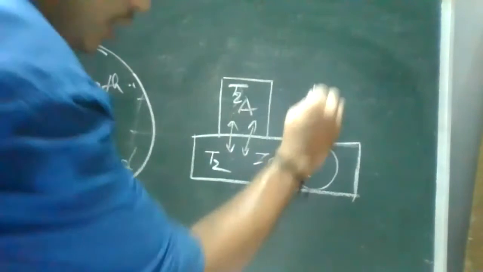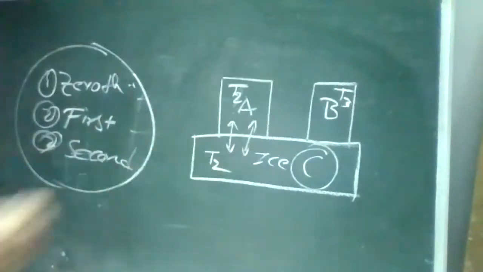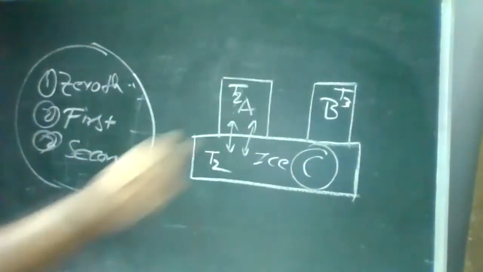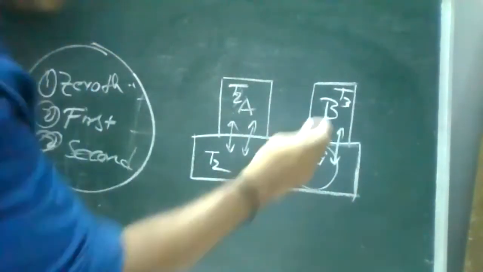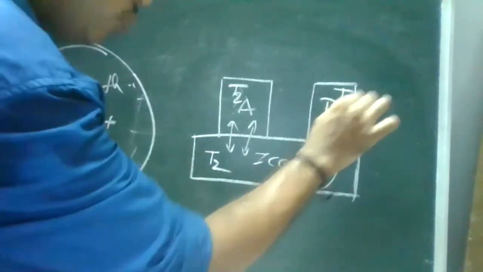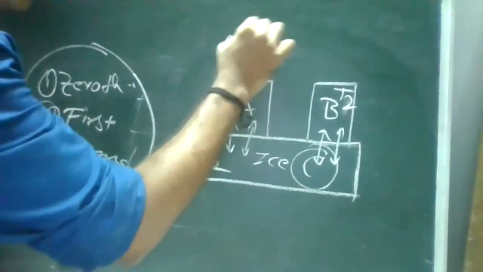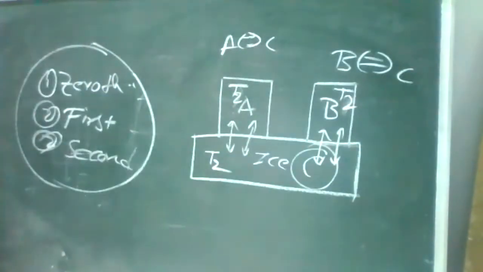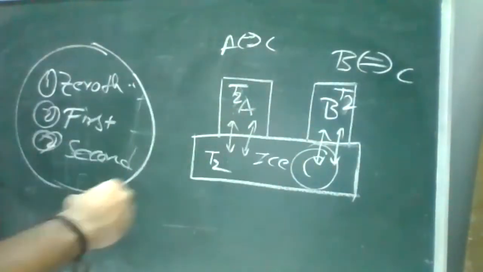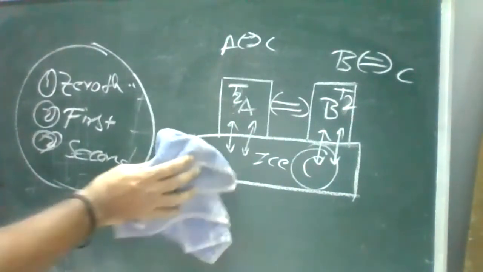Clear? Now I'll take one more object, block B, with temperature T3. Remember, A and B are not in contact. A is placed separately and B is placed separately. When you place B on the ice block, its temperature will become equal to T2. So A and C are in equilibrium, and B and C are in equilibrium. Even though A and B are not in contact, both are in equilibrium. This is nothing but your zeroth law. Good. Now we'll see the first law.